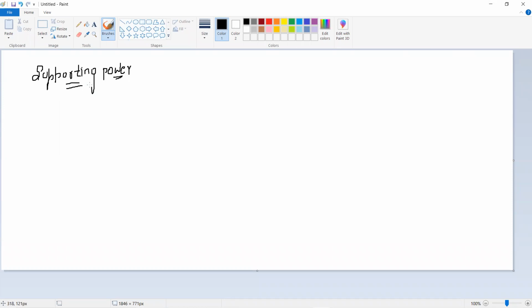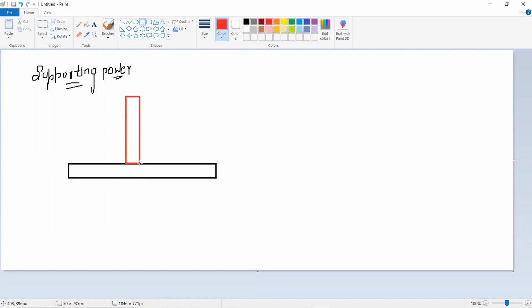But in order to define this bearing capacity exactly, we have to think in a different context. So let us assume a foundation like this. And on this foundation, there will be a column weight and superstructure weight that I'm going to indicate like this. This is a column and superstructure you can consider. And on this foundation, a soil is also supported, right? So I'm going to indicate like this, a soil supported on this foundation.